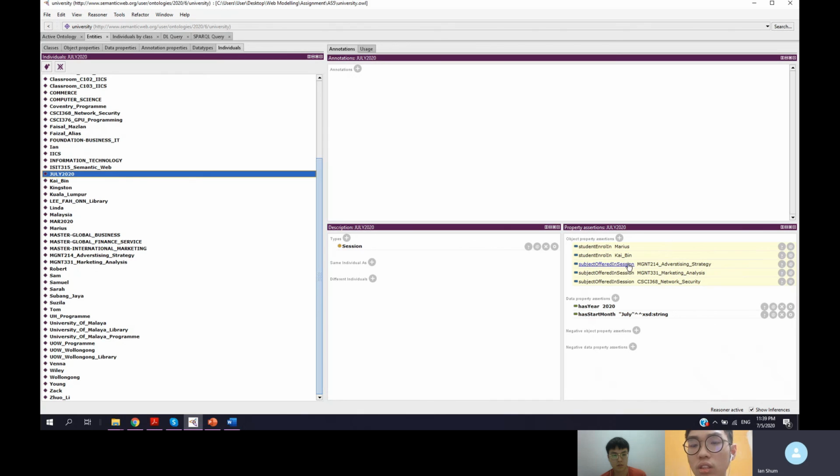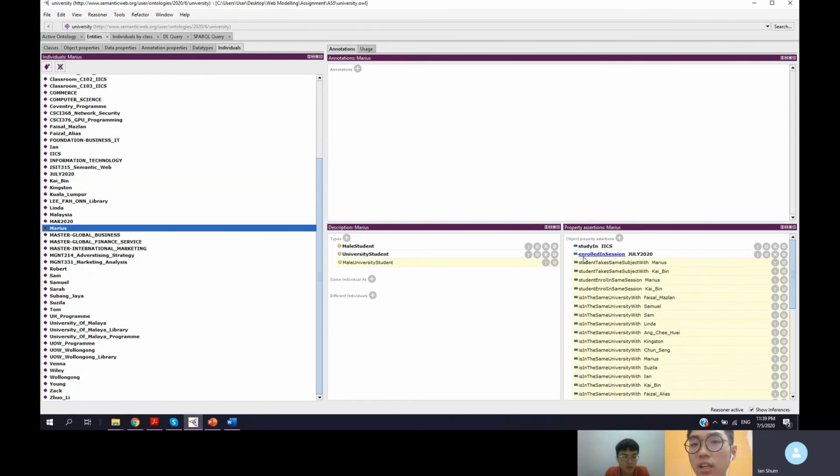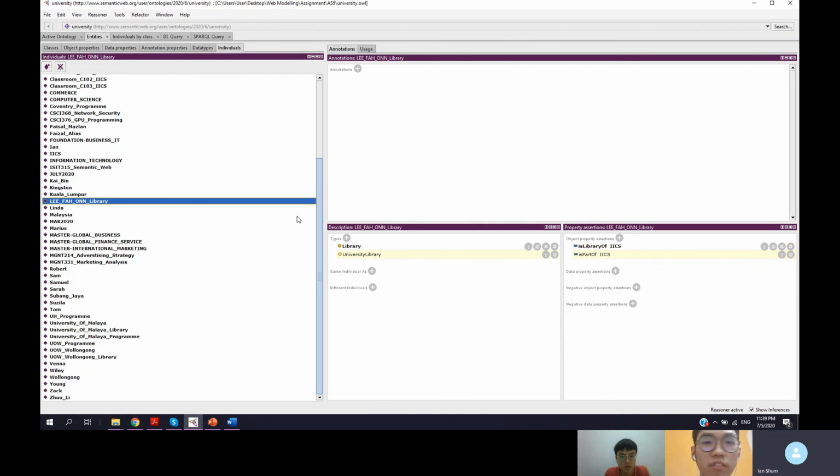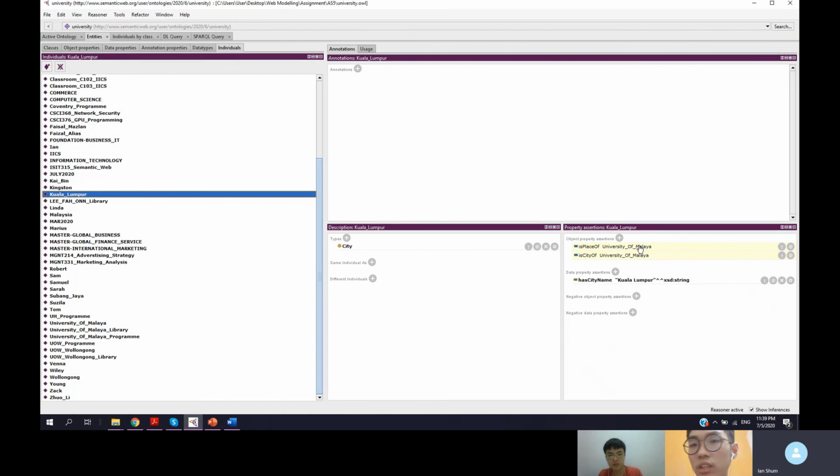Then the session, you can see that it's offered in which session and is enrolled by who. This is being inferred. This is the inverse, because Marius is enrolled in session July 2020. So it's shown here, the inverse. As well as we have the library, it's a library of IICS. And then Kuala Lumpur is a place of University of Malaya, and it's a city of University of Malaya.